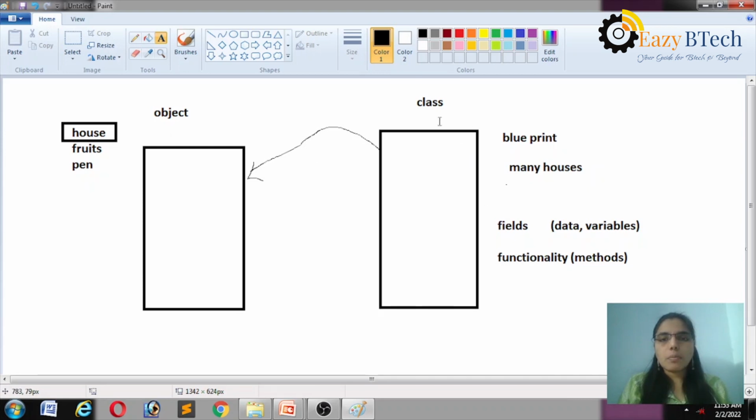We access the data from the class by using an object.